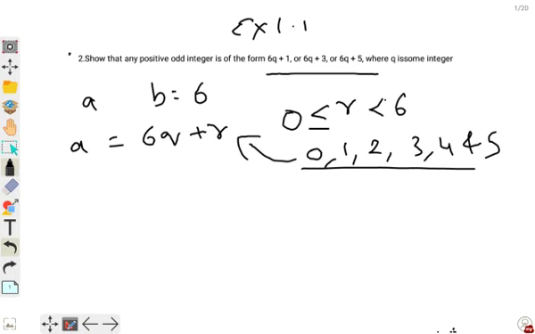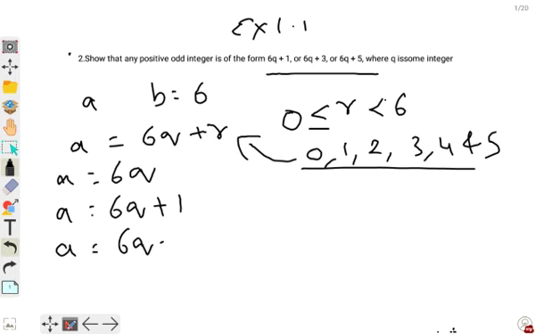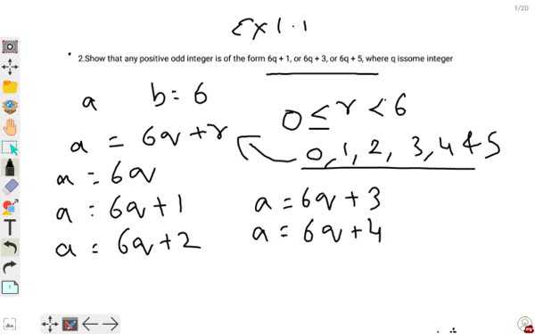So when r is equal to 0, a is equal to 6q. When r is equal to 1, a is equal to 6q plus 1. When r is equal to 2, a is equal to 6q plus 2. When r is equal to 3, a is equal to 6q plus 3. When r is equal to 4, a is equal to 6q plus 4. When r is equal to 5, it will become 6q plus 5. So we just keep substituting all these values in place of r, and we will get the 6 equations.